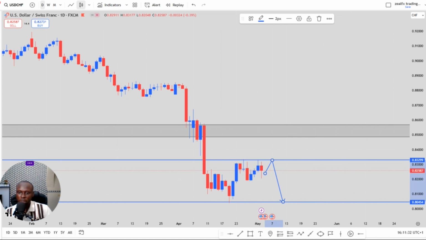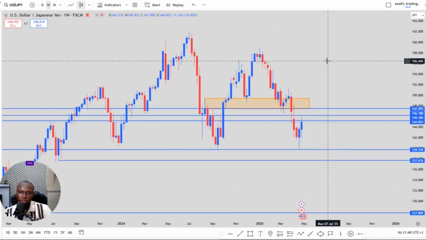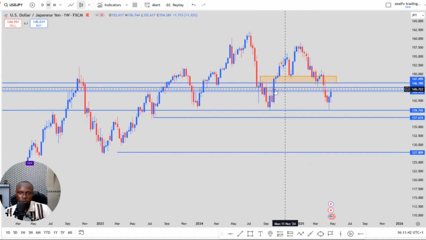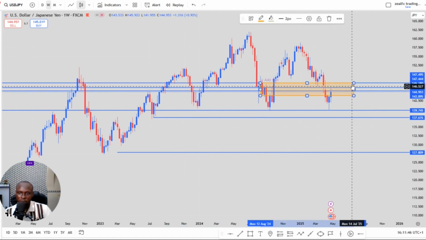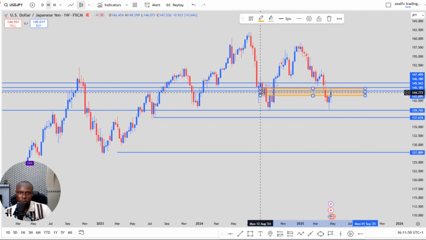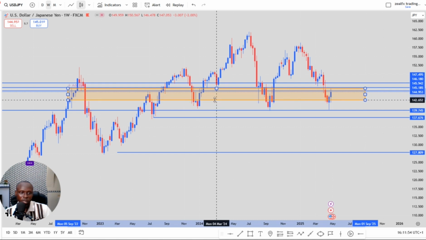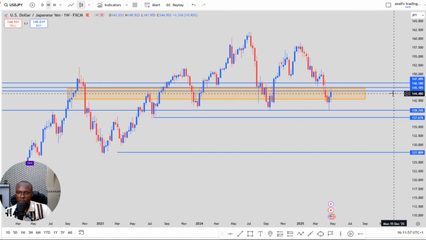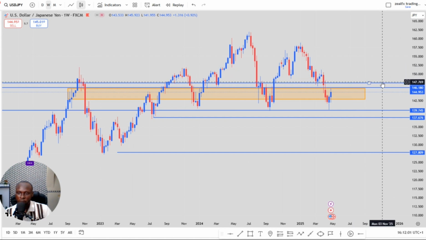So the next pair we'll be looking at now is the USD/JPY. USD/JPY on my weekly chart closed on the resistance level. So long as we have price on this resistance level on the weekly chart, we expect a further price push to the downside. So this area is all resistance level. So long as we have price on this resistance level, we expect price to continue to push lower for the USD/JPY.